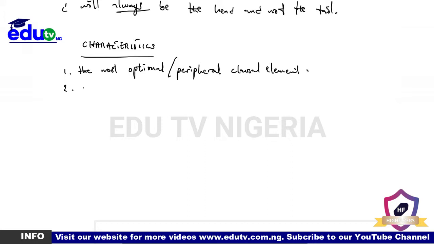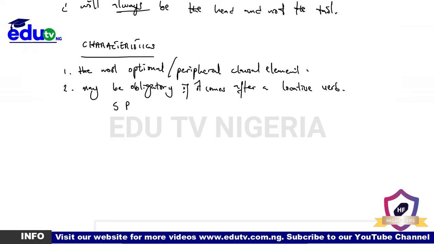Two, it however may be obligatory if it comes after a locative verb. Now let me give you an instance of that. If you are familiar with what we call clausal basic simple sentence patterns, the pattern 6, which is SPA, the A in pattern 6 is an obligatory adverbial. Let me give you one.